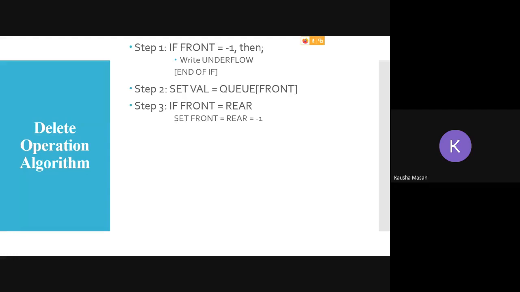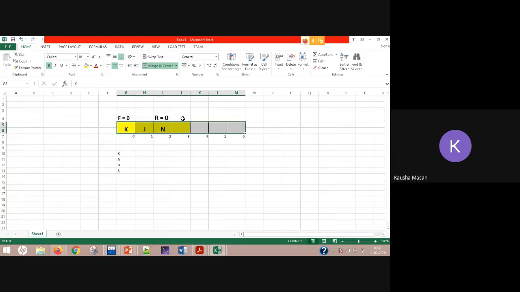Scenario number 2. If front is at max -1, and rear has gone through its circular NQ operation and is somewhere at index value 2, front is at max size -1. So when front is at this position, then you can go back again here.